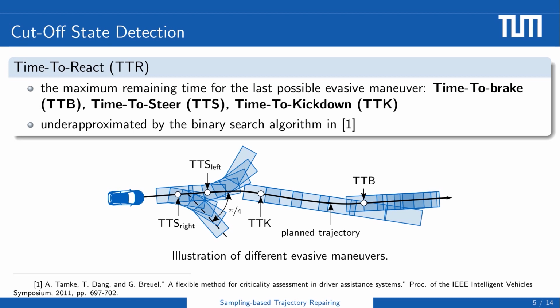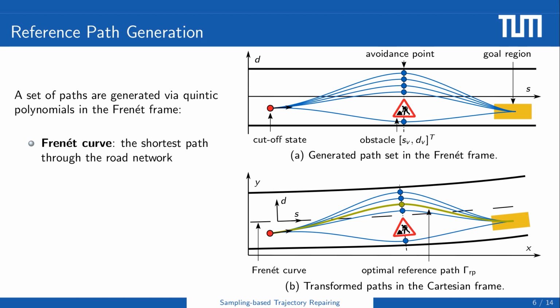In this work, the time to react is approximated using a binary search algorithm with predefined evasive maneuvers, which is anytime capable. The next step is to generate a reference path starting from the cutoff state to reach the goal region. To explore the state space and to guide the sampling process, we generate a set of paths through quintic polynomials.